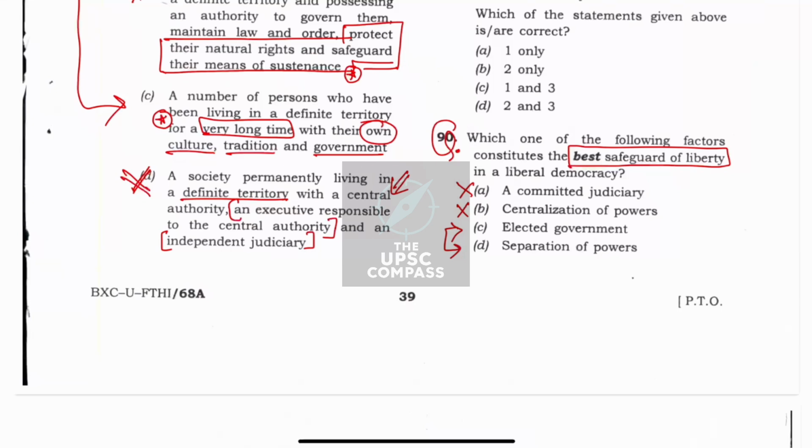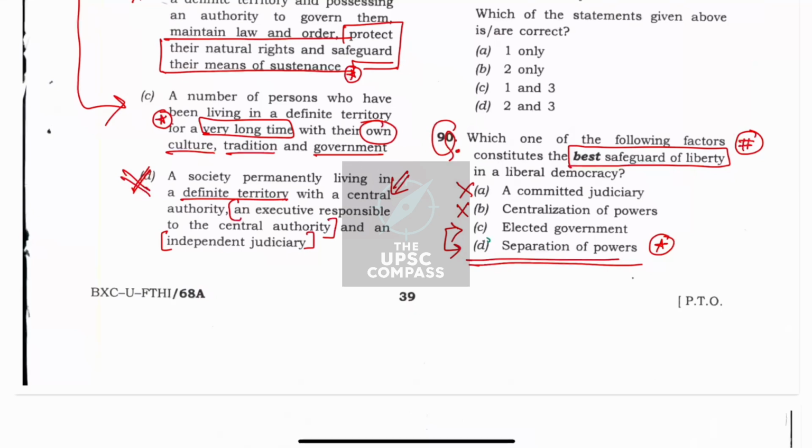So what we need to have is the best safeguard. Separation of powers is a very strong statement, because separation of powers gives you independence of executive, judiciary and legislature. So here there is a separate judiciary apart from the executive to safeguard your liberty.